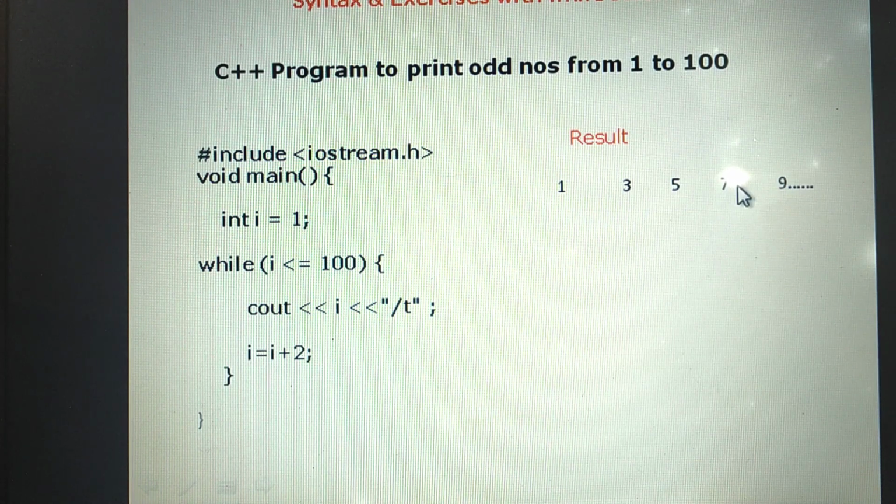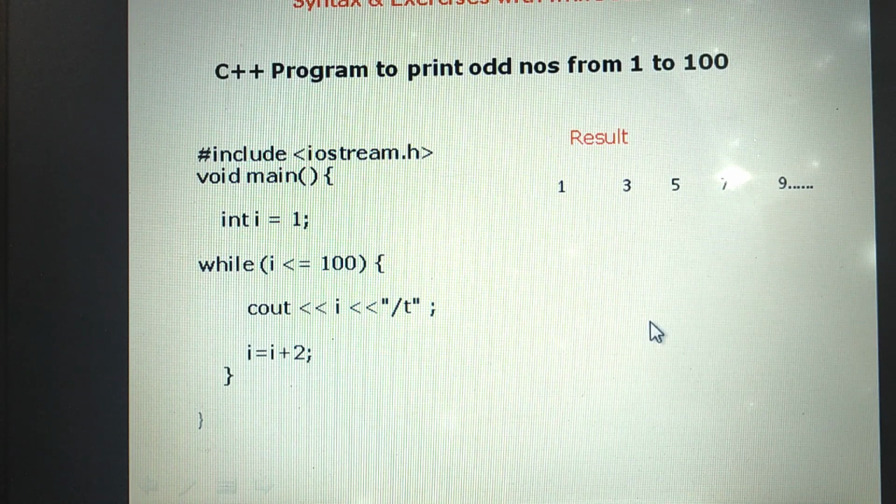Then again it does the update expression, incremented by 2: 5 plus 2 is equal to 7. Check the condition, print. This process will repeat until the value of i becomes 101. At that time the loop terminates and comes to the main program. Then we will get the expected output: odd numbers from 1 to 100.